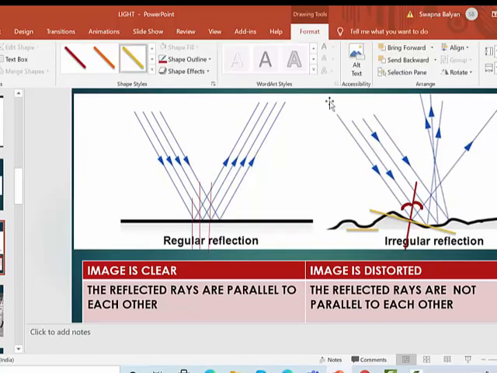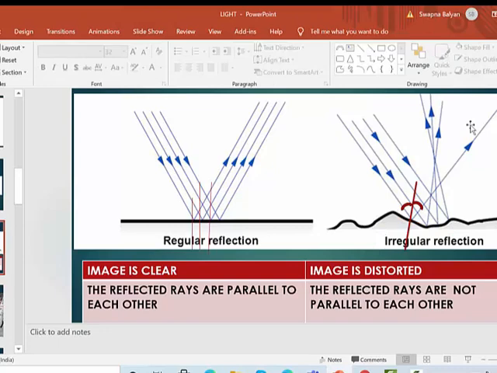So what is happening in an uneven surface? At every point the plane is changing. Here in the regular reflection, the plane was one common plane. But here at every point the plane is changing. This red line is a perpendicular, a normal. Now I am going to show you what the normal is for this. I am just drawing all the different normals.